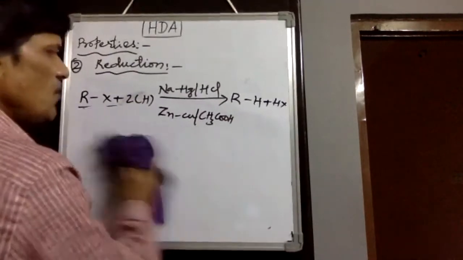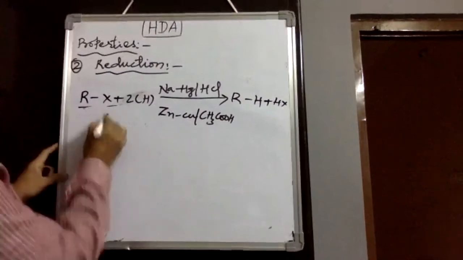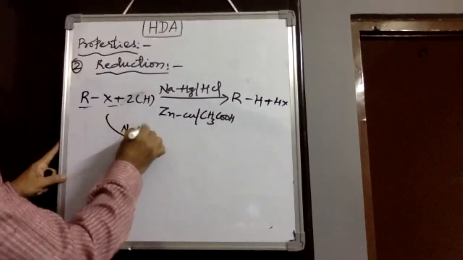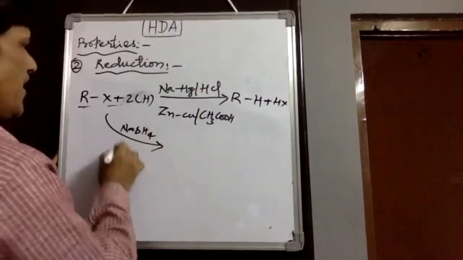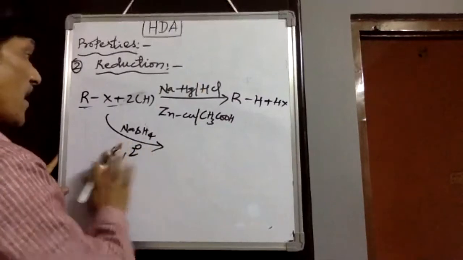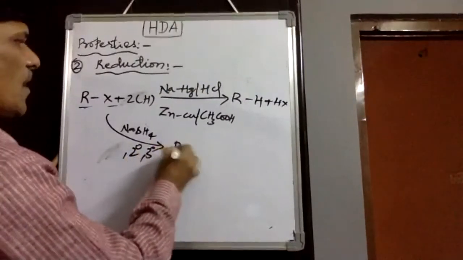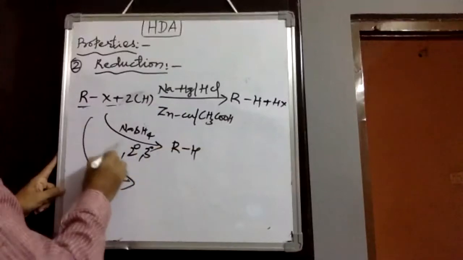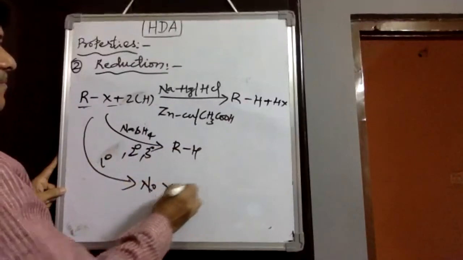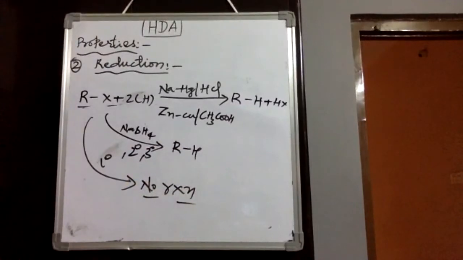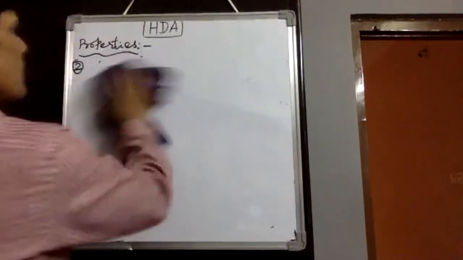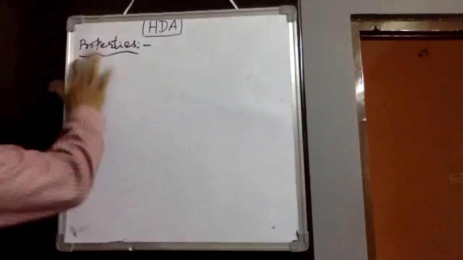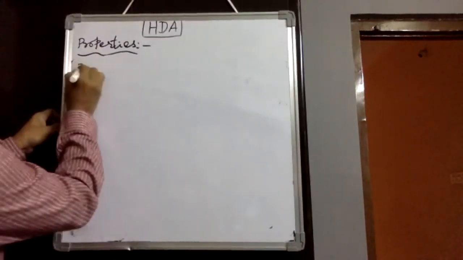Then if the reducing agent used is sodium borohydride, which is also a nascent hydrogen donor, there we would observe that secondary as well as tertiary are reduced to alkanes, but primary gives no reaction. So therefore, reduction of alkyl halides to alkanes we would observe by using these kinds of reactions. Then the third type of reaction we would take is elimination.